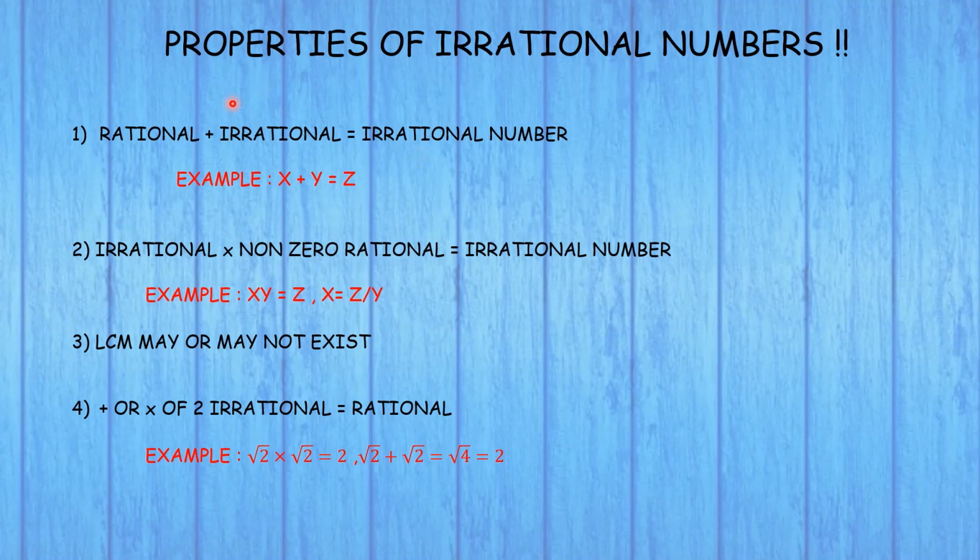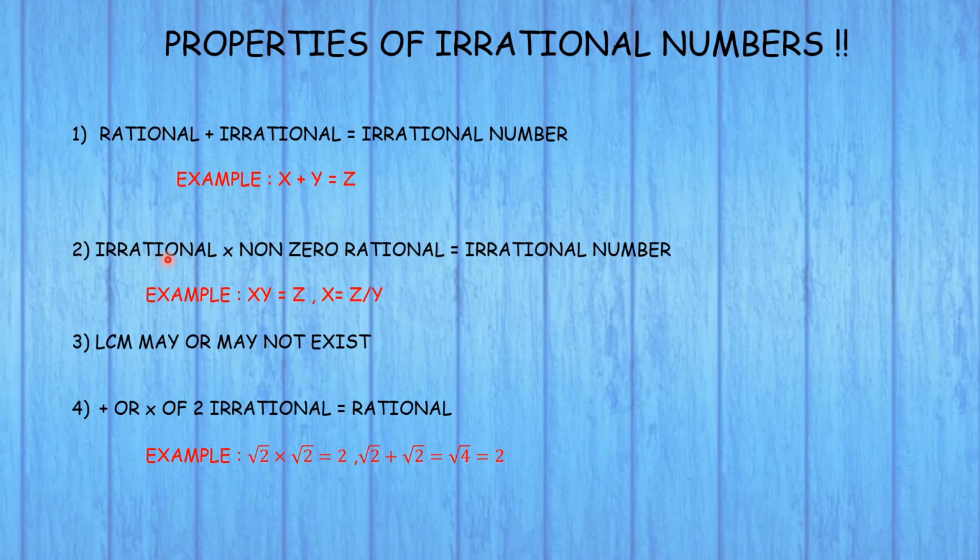For example, let us assume that x is irrational and y is rational. When we sum these two terms, the result z is an irrational number. I recommend you try this property on your own: take a paper, put down a rational and an irrational number, sum them up and observe the result. It will help you find whether this property holds or not.